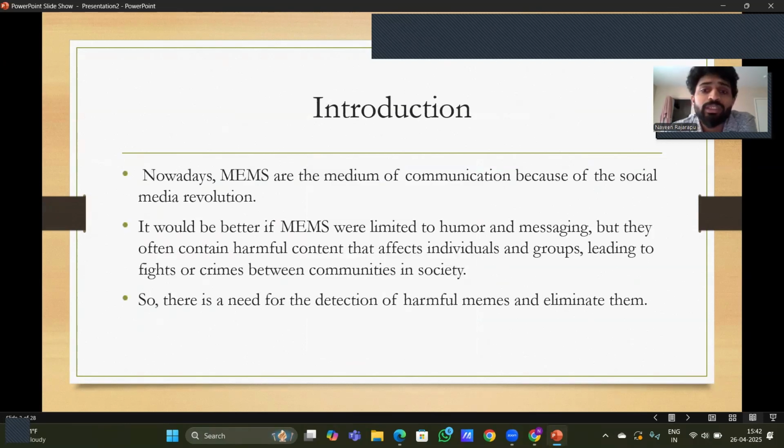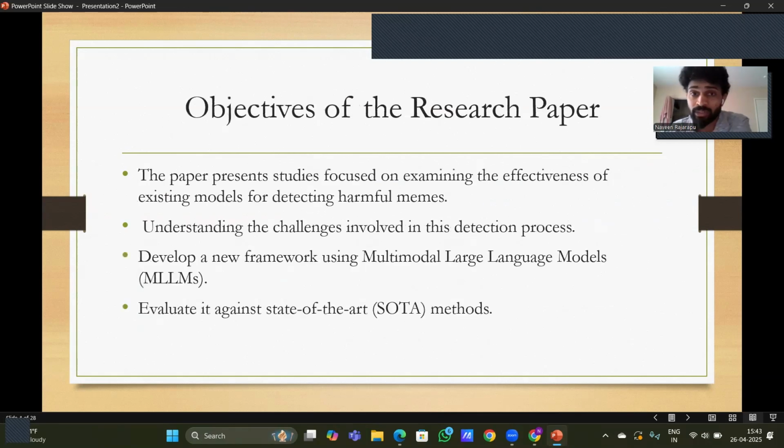Introduction. The paper, as we were discussing, says memes can be harmful. So the paper focuses on the importance of detecting harmful memes. Harmful memes can lead to crimes between communities in society. So there is a need for a system or a tool which can classify a meme as harmful or harmless. What are the objectives of the research paper? The objective is clear: to detect the memes which are harmful and which are harmless.